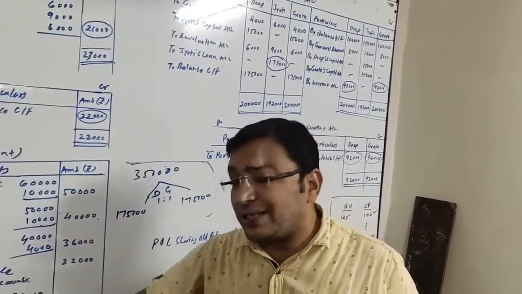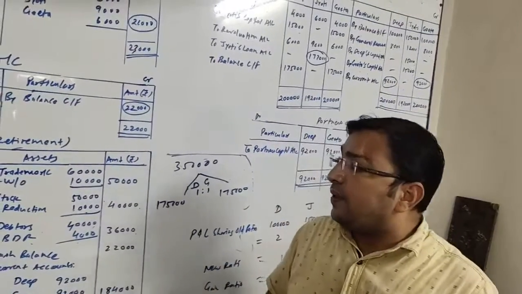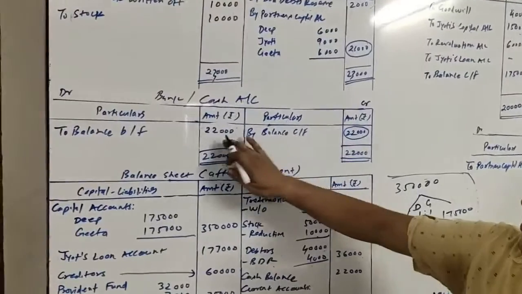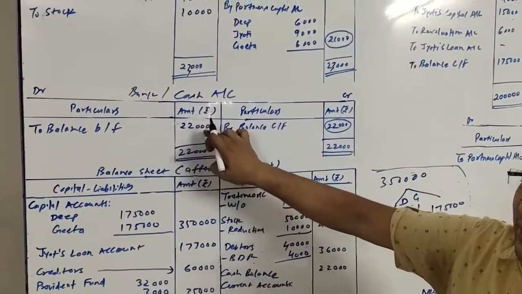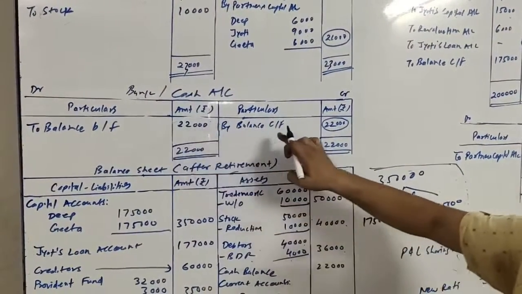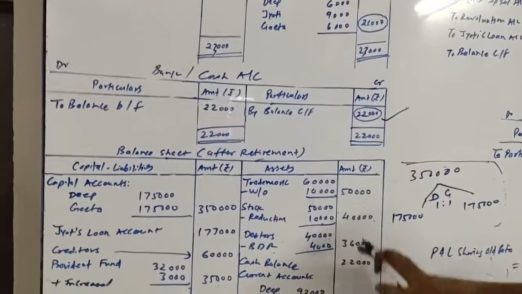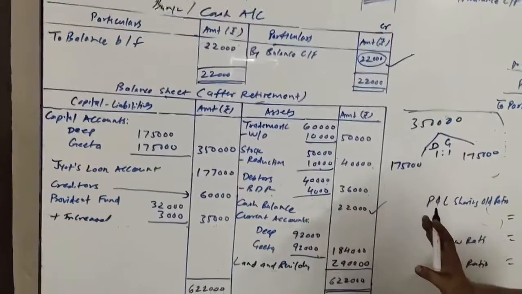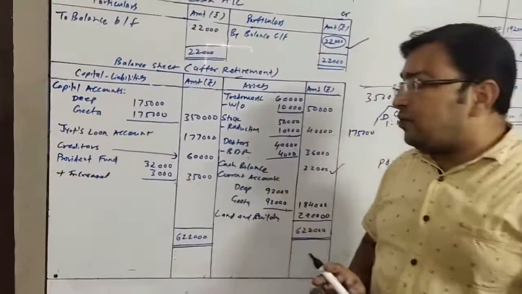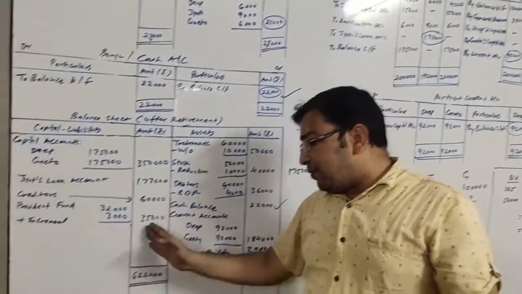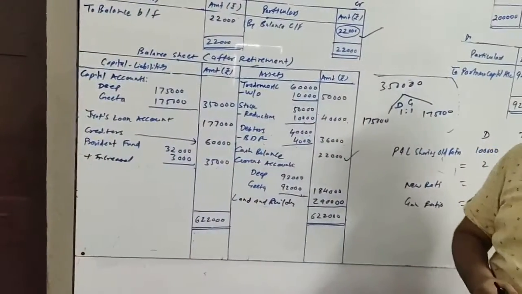Before making the total of the balance sheet, what do we have to do? We have to close the cash account. In the cash account, there was only one item at the debit side, that is balance brought forward. The same we will carry forward, 22,000, and then we will write here cash account, cash balance. Now we are ready to close the balance sheet. We will be making the total of the balance sheet. On both sides it comes to 6,22,000.